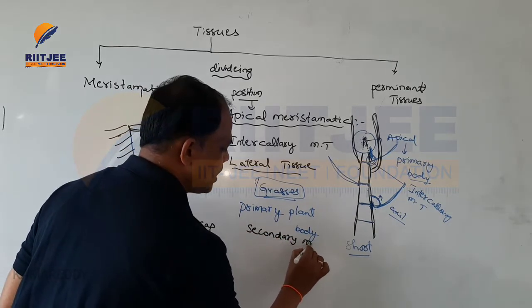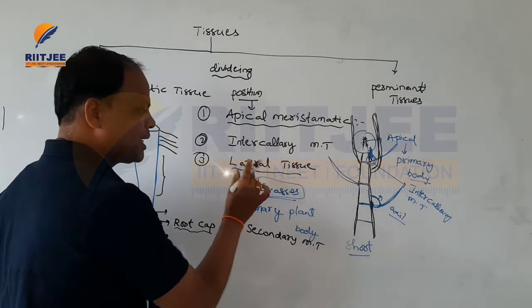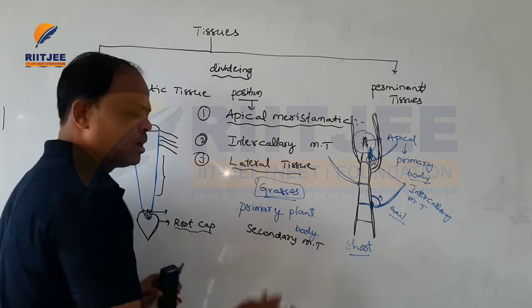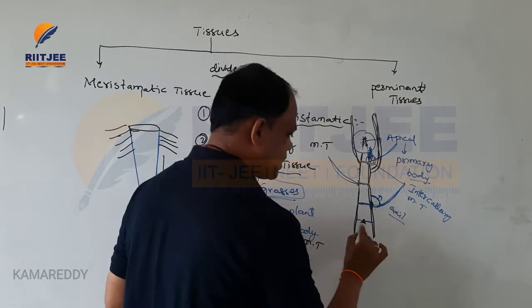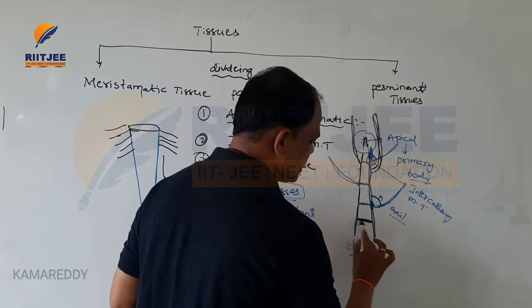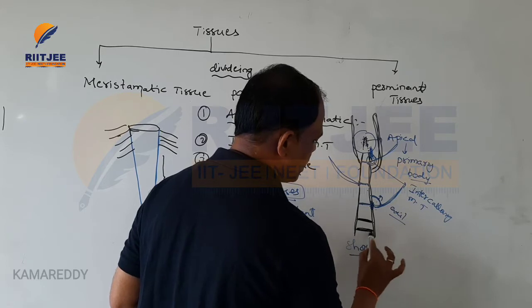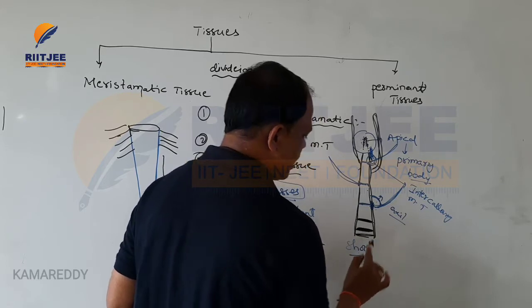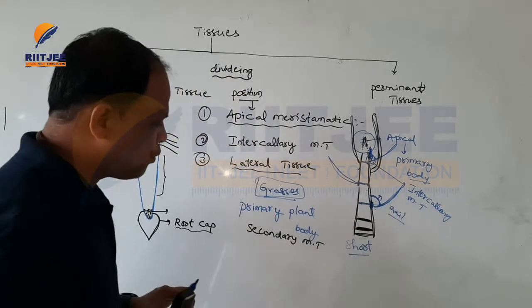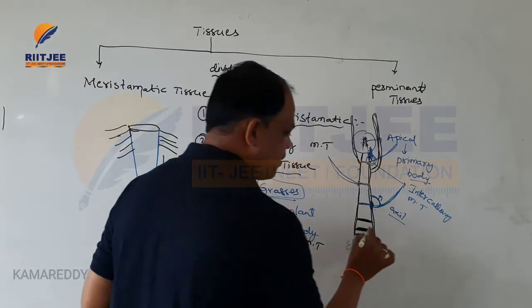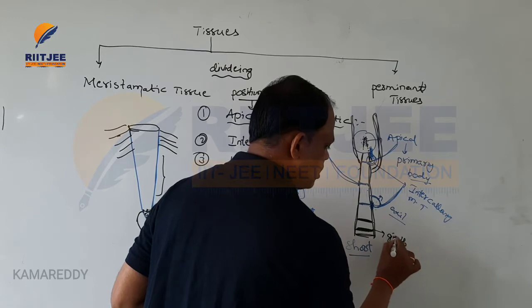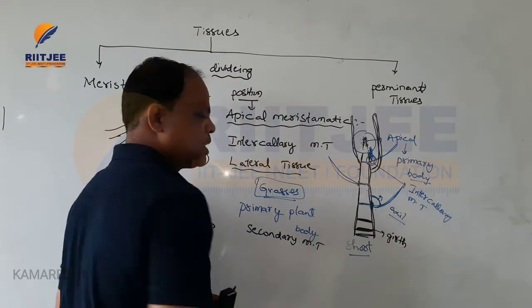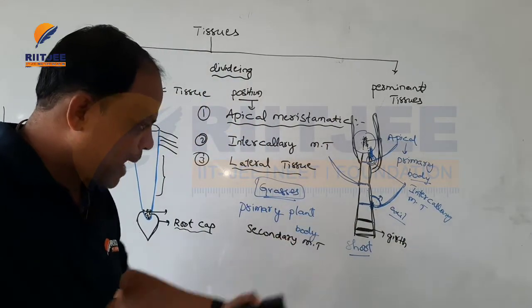This type of tissue is present inside the body, and it is useful for the development of the girth of the plant bodies.